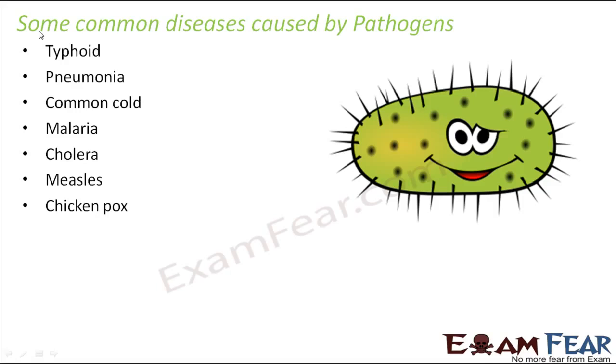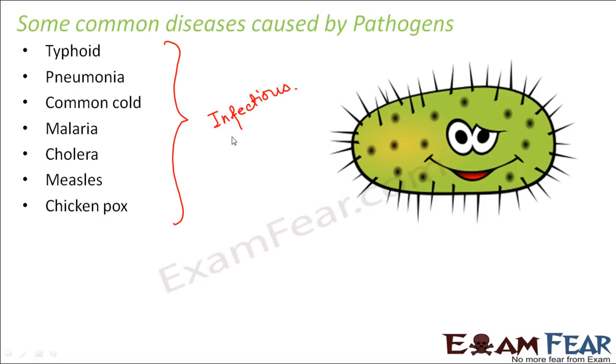So in the next few slides, for each of these diseases, we will see which pathogen causes the disease, and how the infection spreads from one person to another. Another important thing to note here is that all of these diseases are infectious diseases, or communicable diseases.